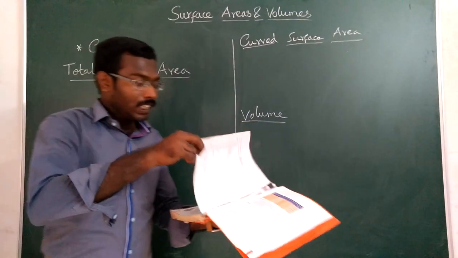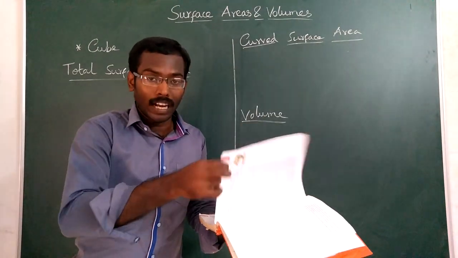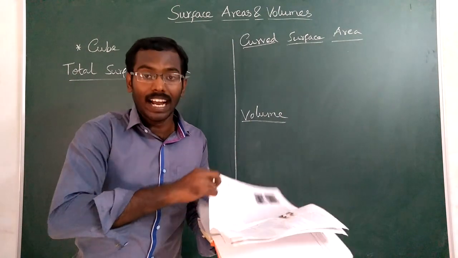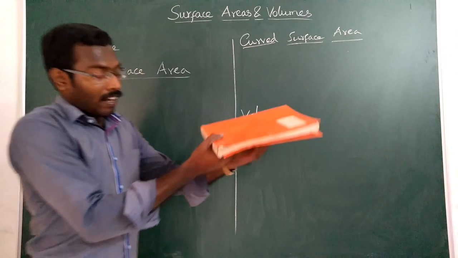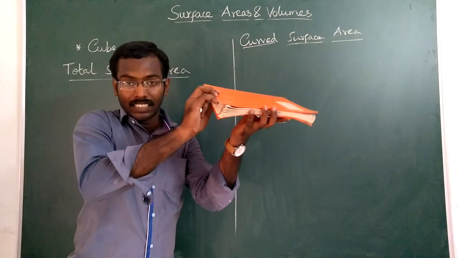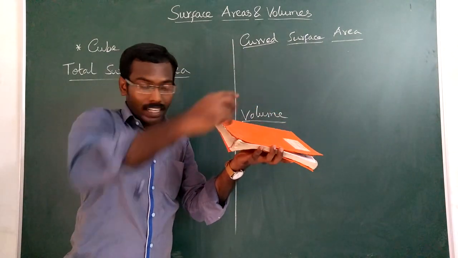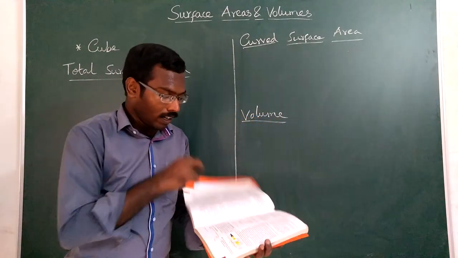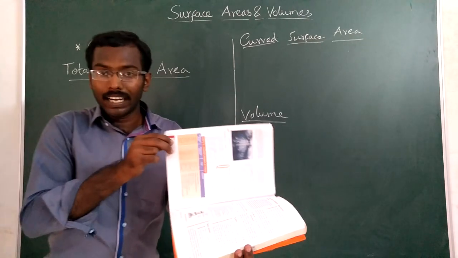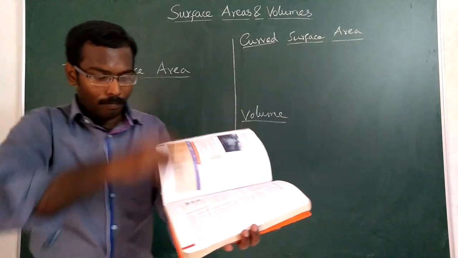Now, I am placing one rectangle above the other rectangle. Now I am placing h number of rectangles, that is I am placing many rectangles up to a height h. Earlier it had only length and breadth.